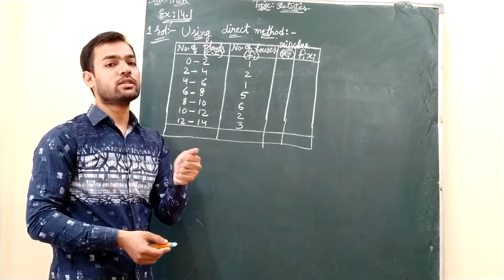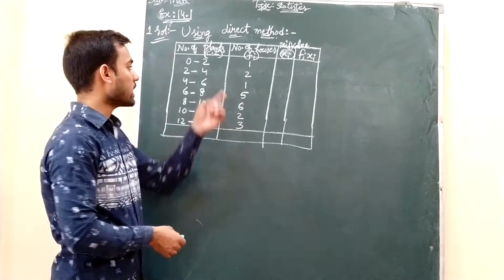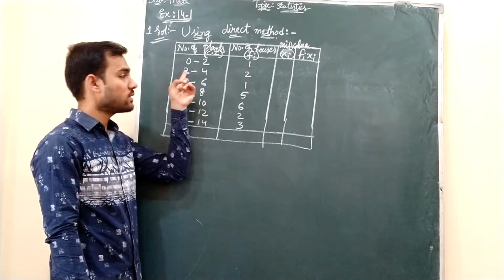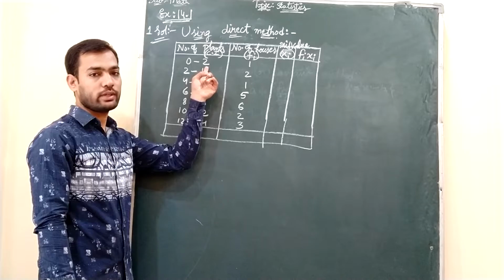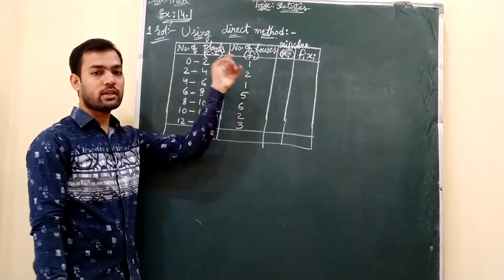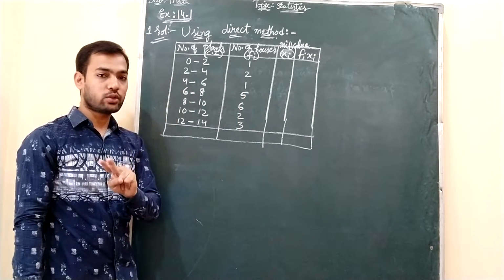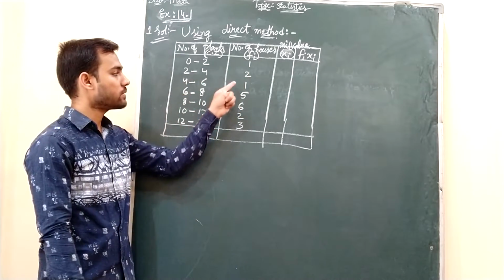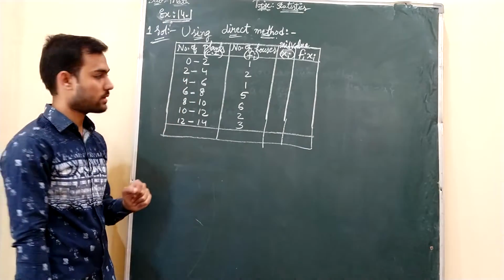Okay. So 0 to 2 plants. You cannot say how many plants are there in that one house. It may be 0 plant, it may be 1 plant, not 2, because this 2 is getting counted over here, right? So these types of classes are known as continuous classes, wherein you should not include 2 over here. It is excluding. This 2 gets counted over here. So one house is having either 0 plants or 1 plant, and 2 houses are having how many plants? Either 2 plants or 3 plants. You should not include 4, because 4 is getting included in the third class interval, which means one house is having either 4 plants or 5 plants.